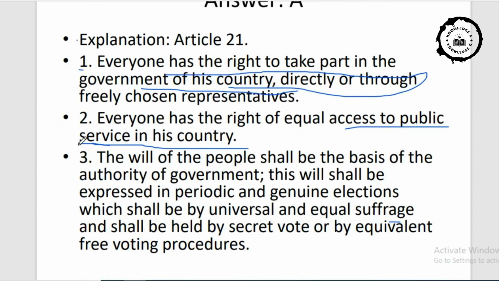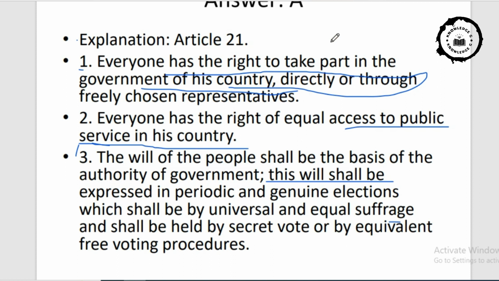Then in the third point also, the will of the people shall be the basis of the authority of the government. See, in this sentence, we are choosing our government in the Indian context for 5 years. We express our will in a 5-year periodic manner, just like we are giving a 5-year mandate to all our parliamentarians in the Lok Sabha.